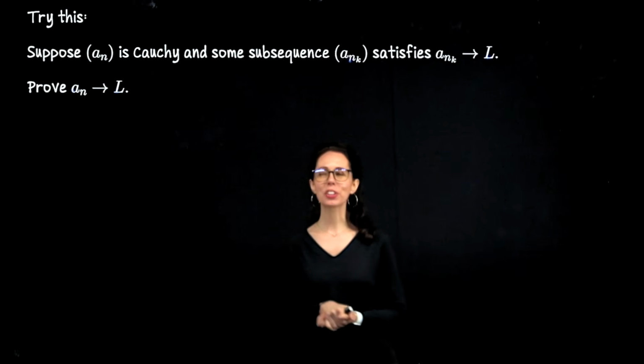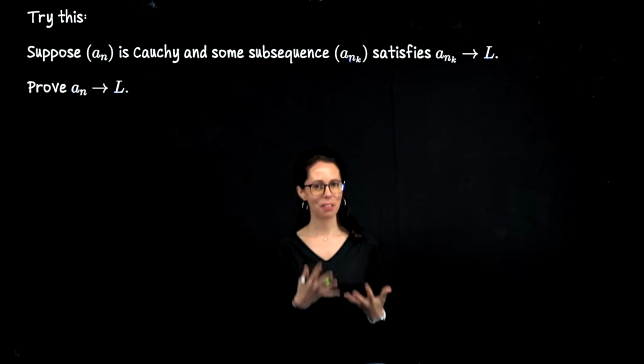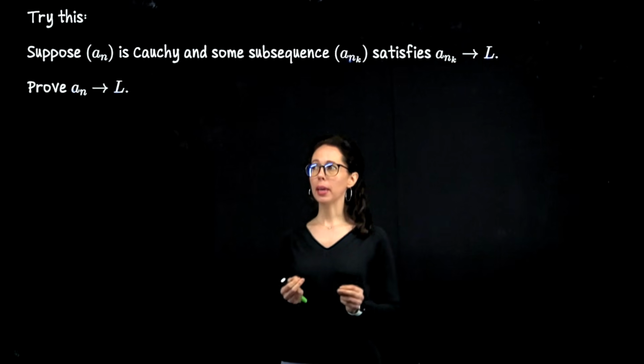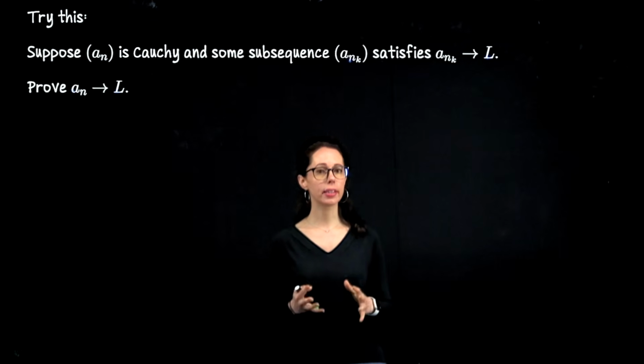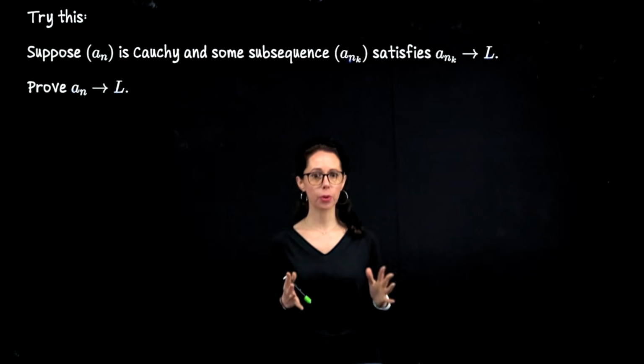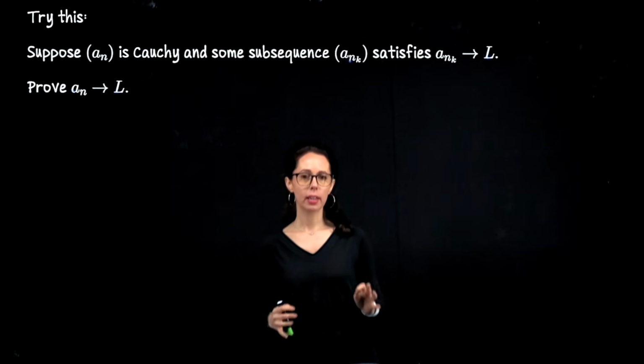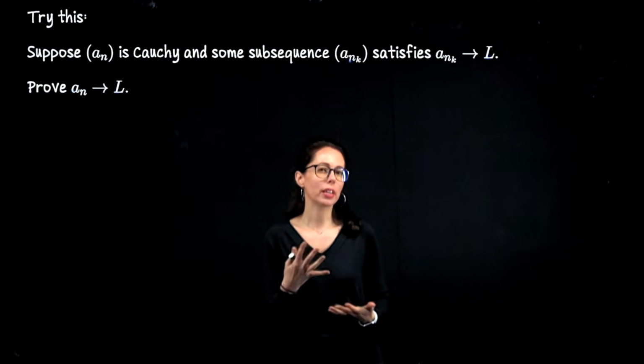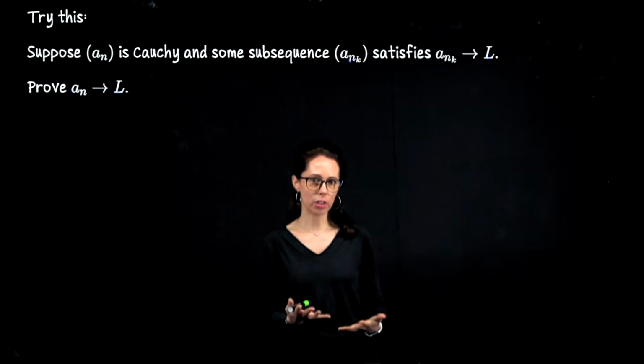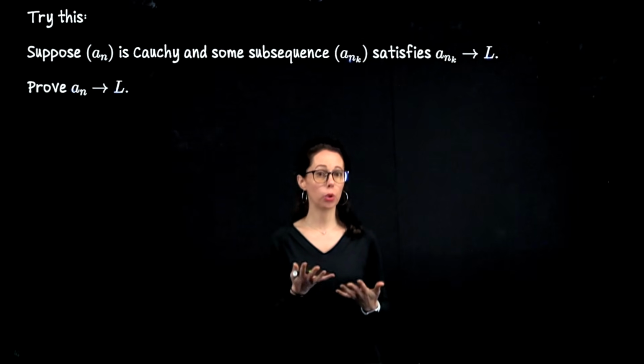All right, so here's my first nudge if you haven't gotten very far. You are being asked to show that a sequence converges. At the end of the day, it's a proof of sequential convergence. So what needs to be shown in order to verify, usually directly, that a sequence is convergent? So what kind of expression do you work with?